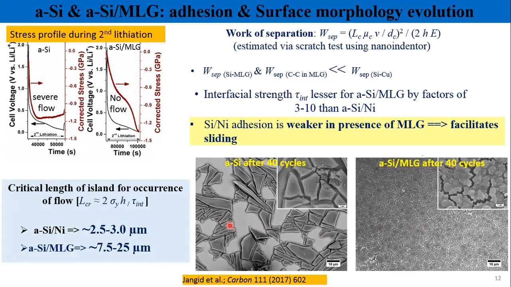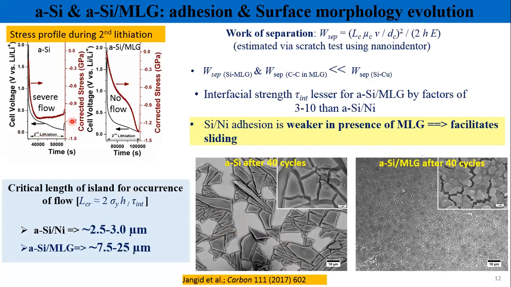The critical length calculated for silicon in the absence of graphene is around 3 micron. But you can see that the size of these islands is much larger than the 3 micron. That is the reason these islands also experience further plastic deformation.